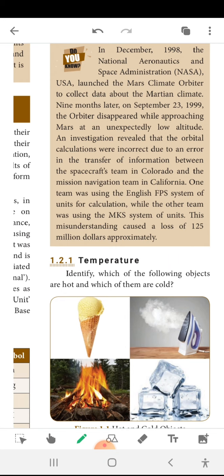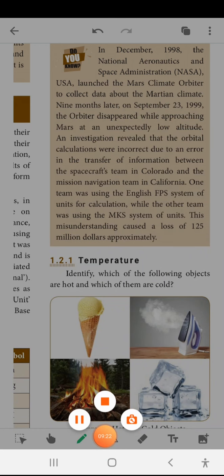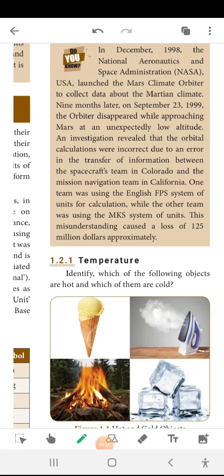In December 1998, the National Aeronautics and Space Administration, USA, launched the Mars Climate Orbiter to collect data about the Martian climate.